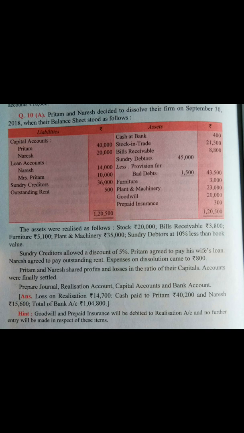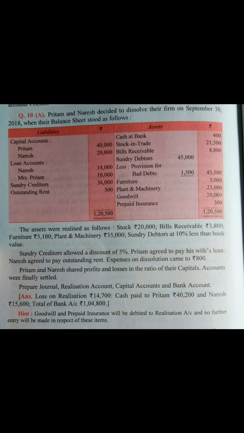Preetham agreed to pay his wife's loan. So there is a Mrs. Preetham loan over there in the balance sheet. So Preetham agreed to pay his wife's loan, that is, he is taking over the wife's loan, and Naresh agreed to pay the outstanding rent. So there was an outstanding rent in the balance sheet. That rent is paid by Naresh, which means the firm has to pay Naresh for the outstanding rent. And expenses of dissolution came to 800 rupees. 800 rupees were the realization expenses.